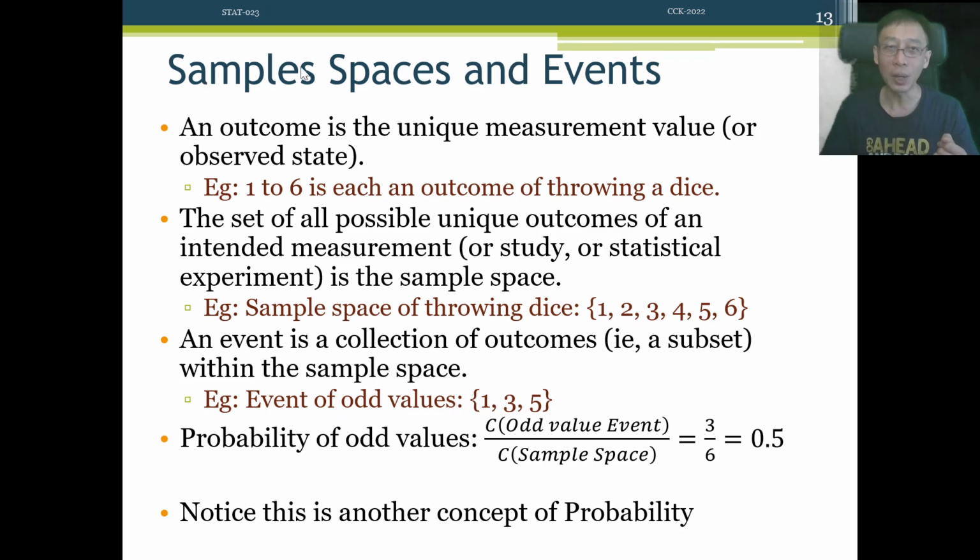Okay, so it is a very strange name to say sample here, and again very misleading, I would even say, to beginners learning these terms, because we just talked about what is population and sample, and then we now talk about sample space, and this sample space actually can be understood as population space because it's like a collection of all possible outcomes that a population measurement can take on.